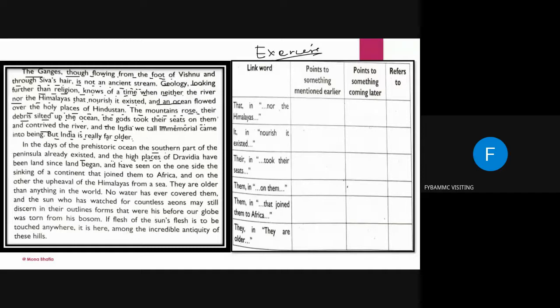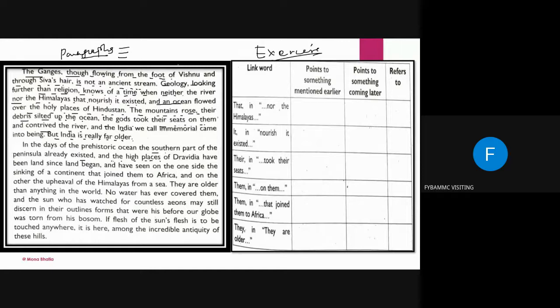So आपको you have to get used to these types of paragraphs. You have to get used to reading these types of paragraphs. Read them. First of all, your pronunciation will improve, your understanding of the language will increase, you will get to know more of the link words. Slowly and slowly, you will start writing in the same manner.